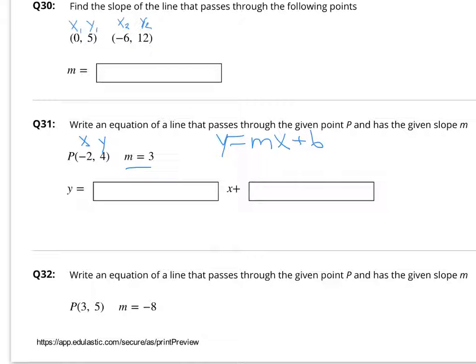Okay guys, in question number 31, we need to write the equation of a line. So in your box you're going to type y equals something. This is going to be the slope, and this is going to be the b. The slope you're already given. It's right here. You need to figure out the b. So you got x, y, and m. Plug them in here, and then solve for b. And put that in your box.